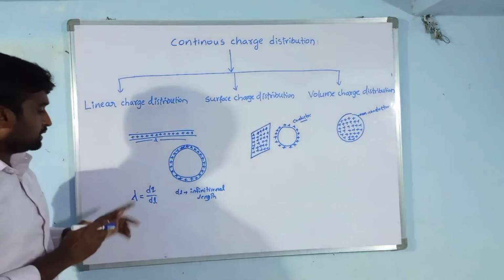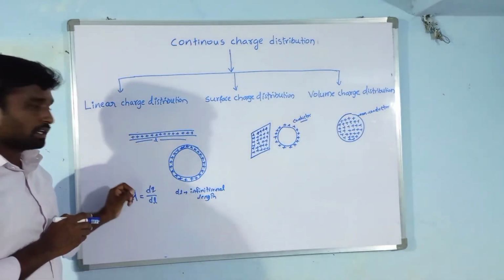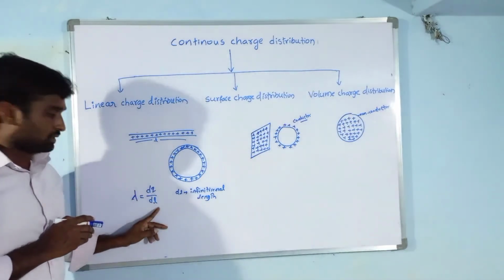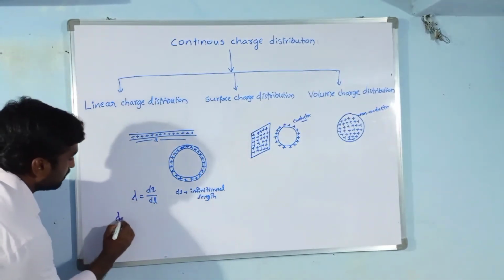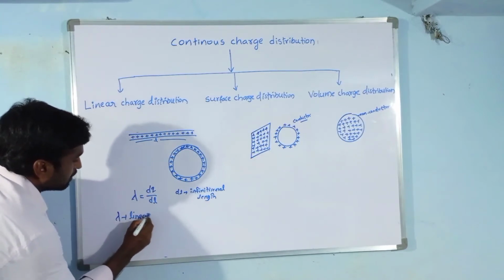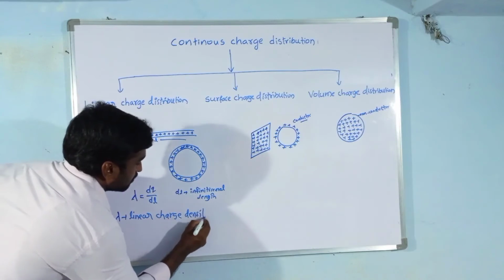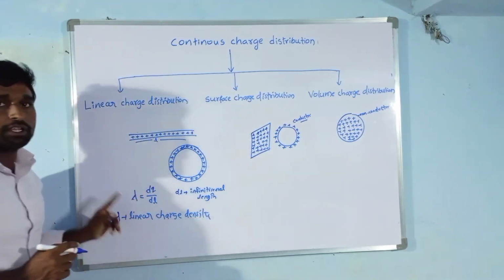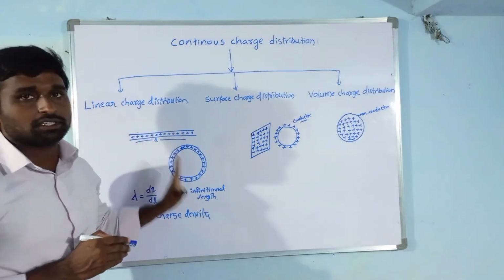Small length, small charge. Lambda is equal to dq by dl means charge per unit length. That is linear charge density. So this is the calculation of charge in linear charge distribution.